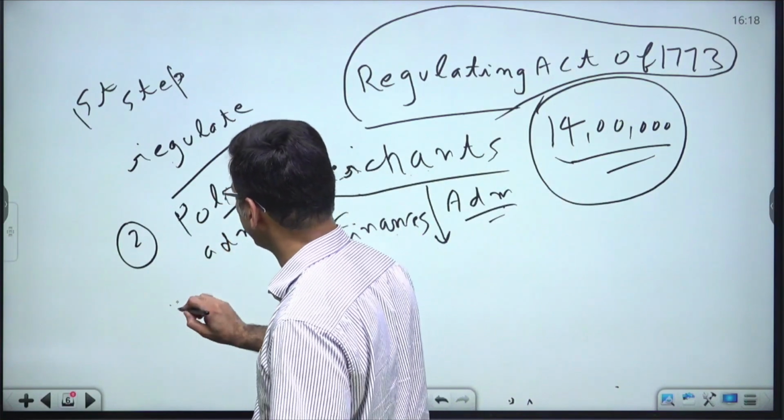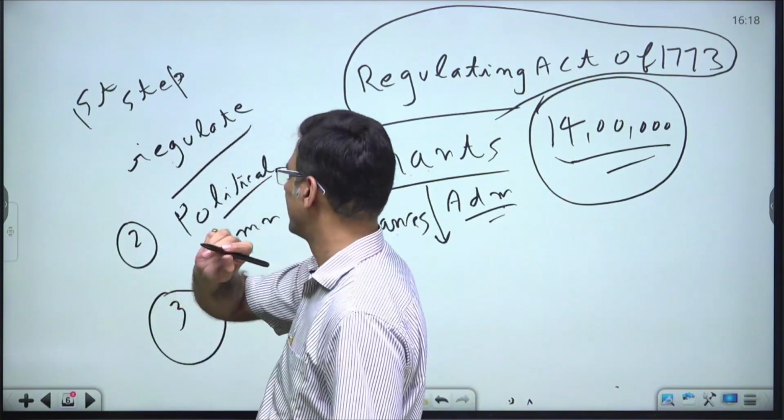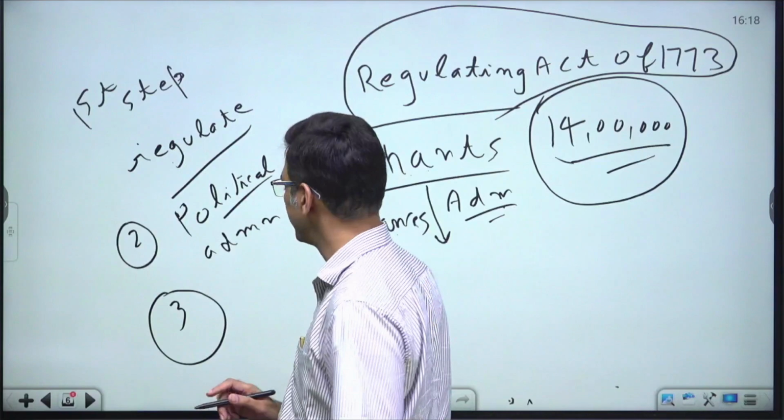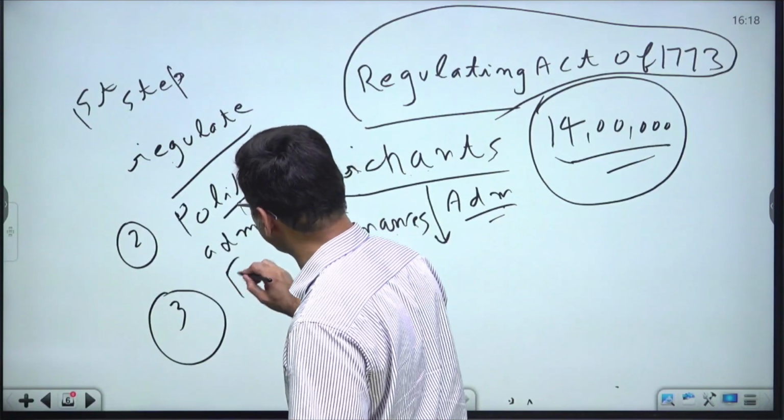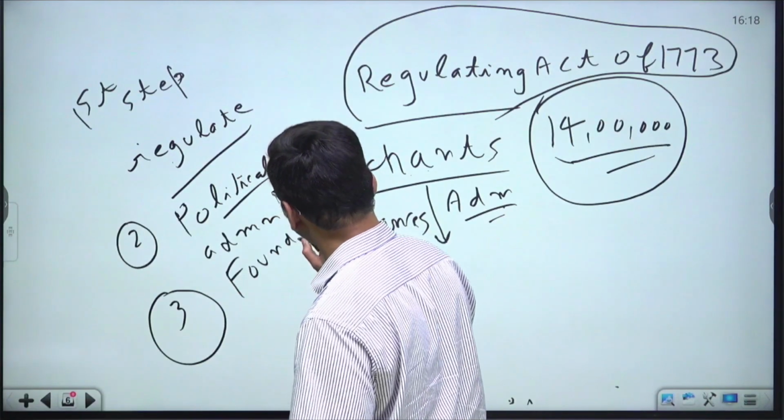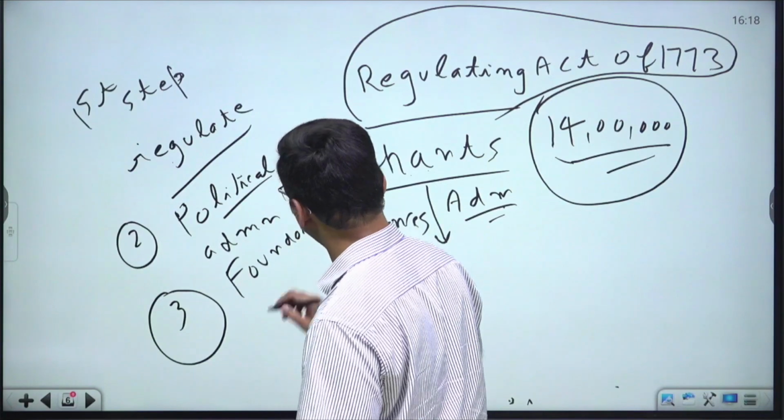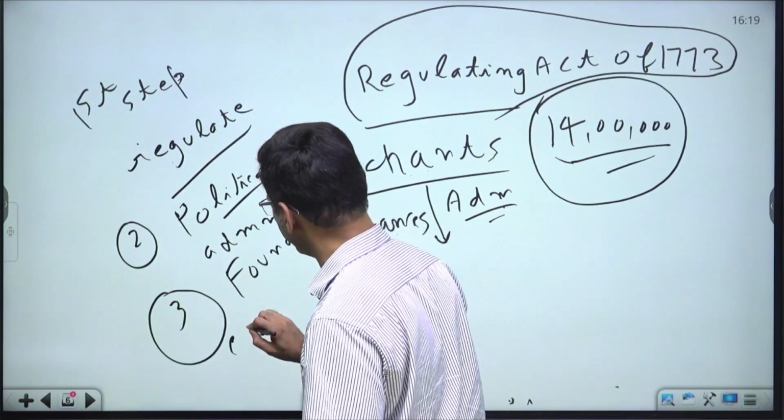And thirdly, and most important, I would say, it laid the foundation of a centralized administration in the country.